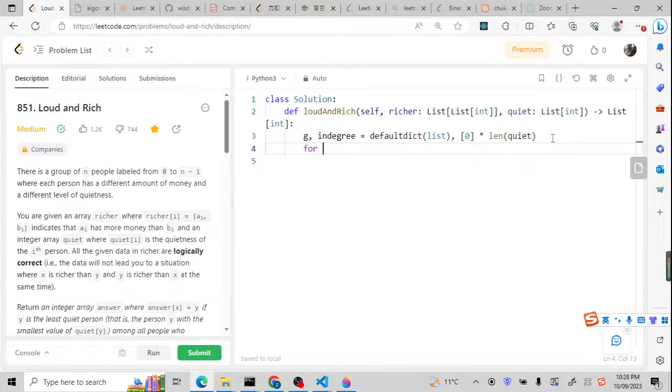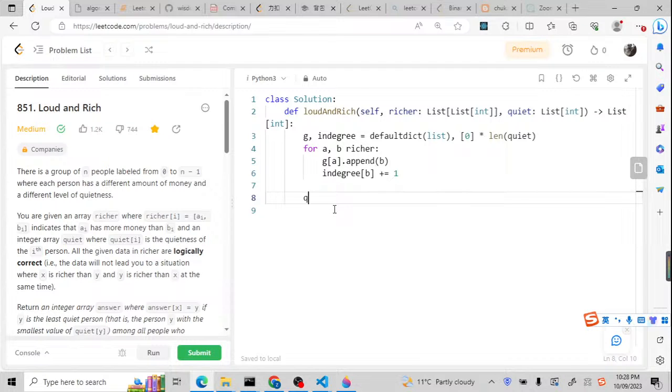Now I'm going to loop through the richer array. So this means A is always richer than B. So from here, we know AI has more money than BI. And we're going to prepare our graph like this, graph of A append B, according to my drawing. And for the in degree, we also need to update B, because A pointed to B for the directions. So the in degree of B should plus equal 1. So here, we've already prepared the variables for the graph and the in degree.